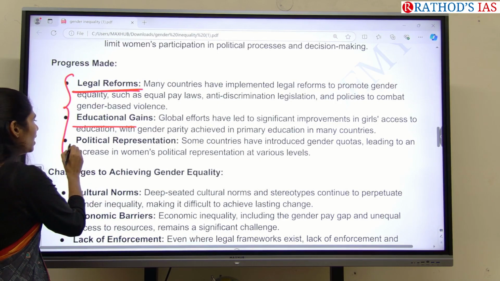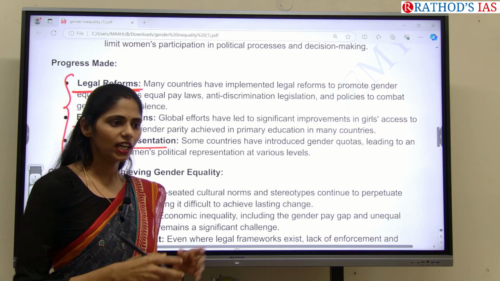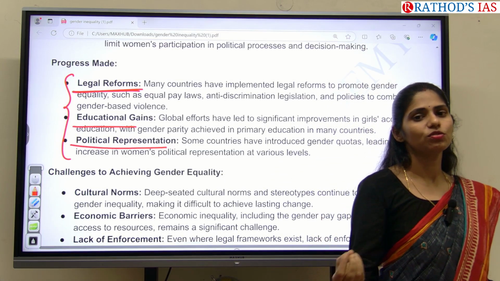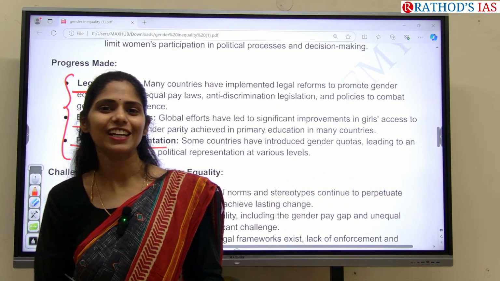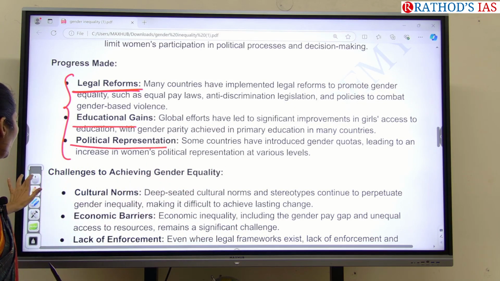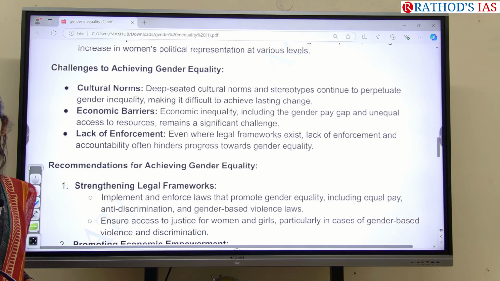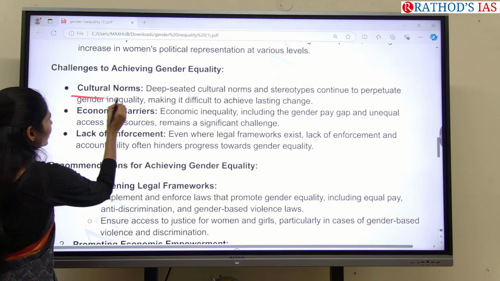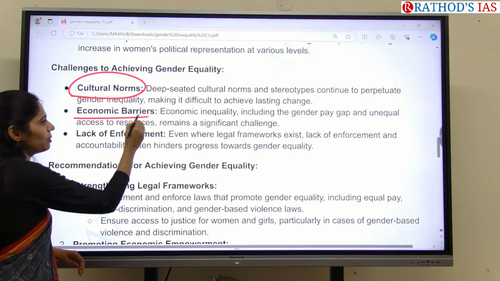And regarding political participation, the government came up with a reservation policy for women in panchayats, and recently the Nari Shakti bill has been passed, which focuses on women's reservation in the Lok Sabha and State Legislative Assemblies. So those things you can write. And what are the challenges we have in achieving gender equality? Cultural norms and stereotypes, you can add that, and economic barriers.